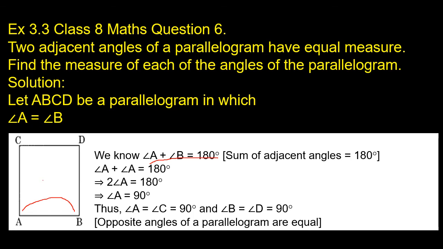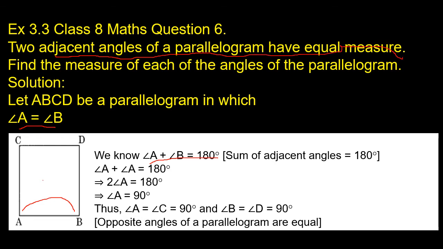So let ABCD be a parallelogram in which angle A is equal to angle B. Why do we consider angle A equal to angle B? Because the given condition is that adjacent angles of a parallelogram have equal measure.